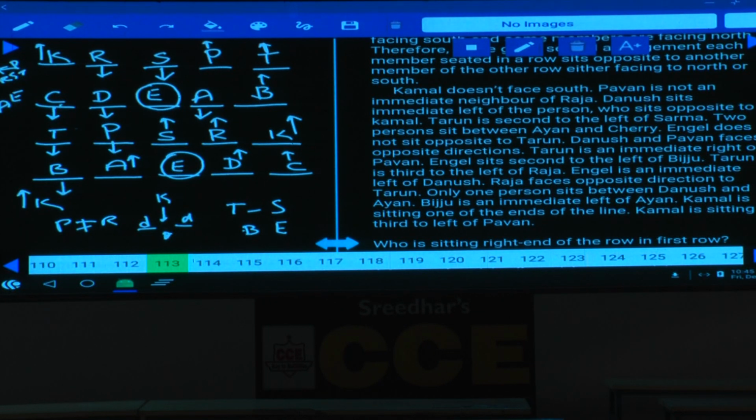Now this is about question numbers 113 to 117. 111. I'll come back to this one. Once we have gone through the puzzles, I'll come back to this one. What is this one? Directions, I'll come back.